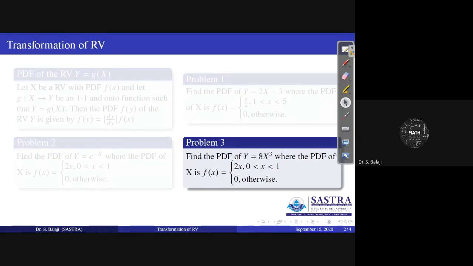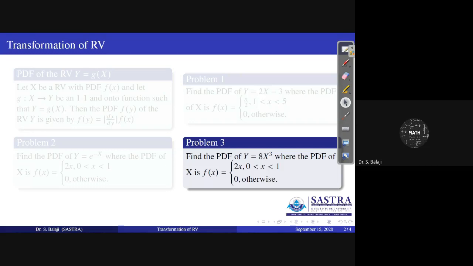Then, in order to identify higher order powers of expectation, you consider the moments. There is the rth moment about the mean and the rth moment about the origin. That type of idea we studied. And those moments can also be calculated easily with the help of moment generating functions. Moment generating function is also studied here.